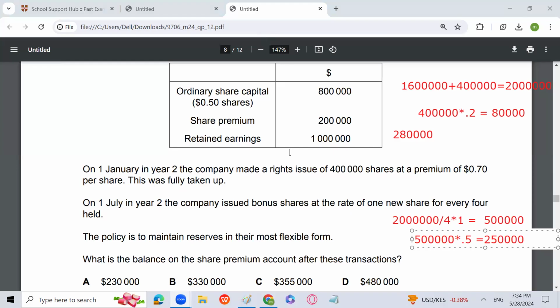In option A, what error we have committed? This is 25,000. So 280 minus 25,000 will become 255,000, which is not the answer. Policy is to maintain the reserve in the most flexible form. So we will issue obviously. Acha, 80,000 premium. Okay.